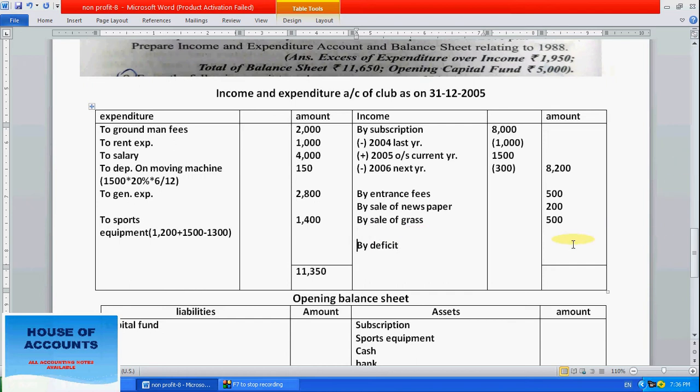By deficit, by loss, how much? 9,950 will be the loss. So deficit means loss. This is the loss. So right here 11,350.